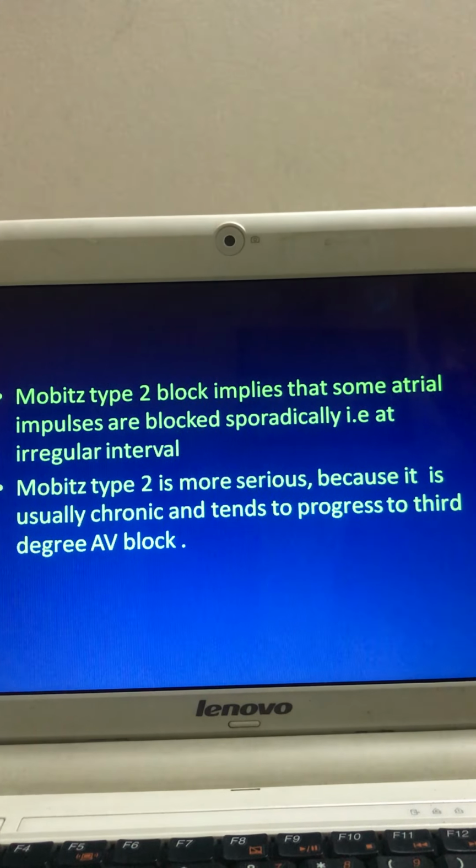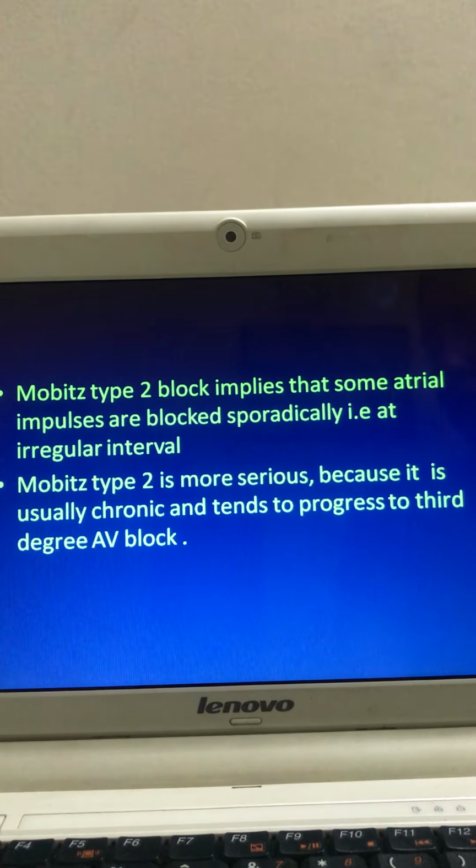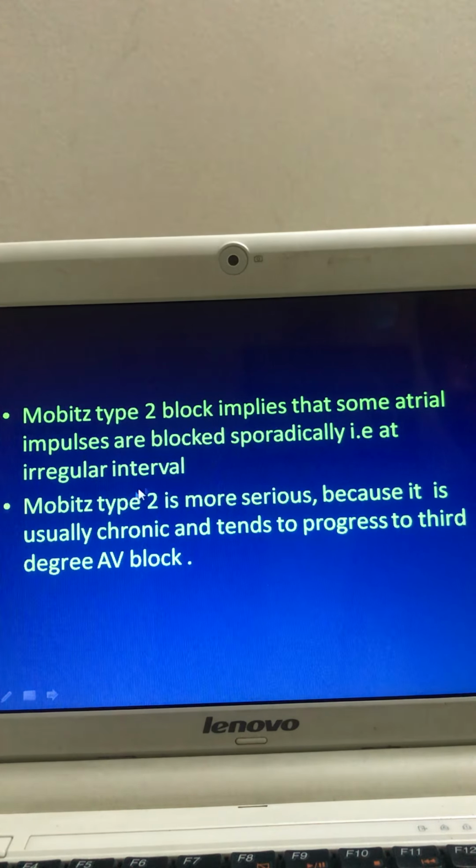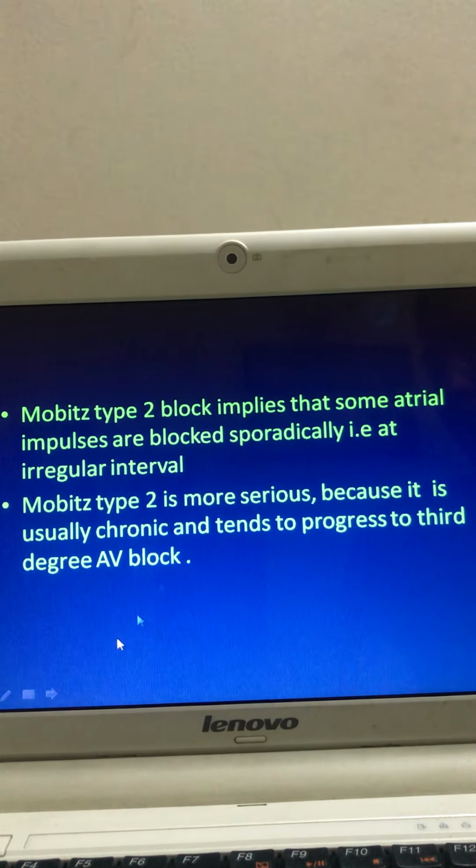But in Mobitz 2, some atrial impulses are blocked at irregular intervals. In Mobitz 2 block, some of the atrial impulses cannot be transmitted, and their transmission fails at an irregular interval.